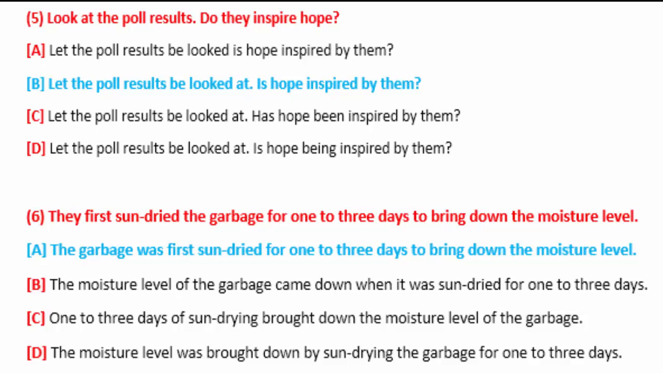For 1 to 3 days to bring down the moisture level is additional information, and it will remain the same after the passive construction. So when we convert they first sun dried the garbage into passive voice, the garbage was first sun dried. This is the passive construction of these three elements. By them may come at the end. So option number A is correct here. The garbage was first sun dried for 1 to 3 days to bring down the moisture level. You can use by them and you can also omit by them. This is optional.